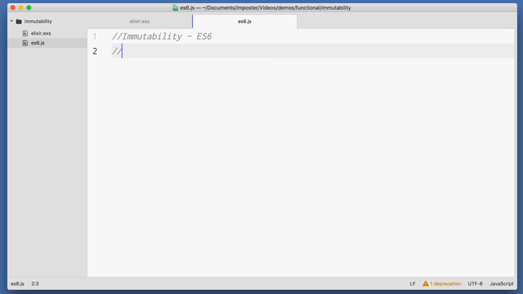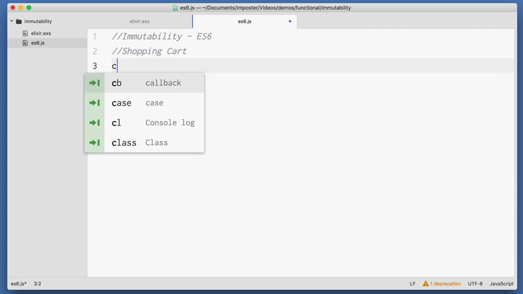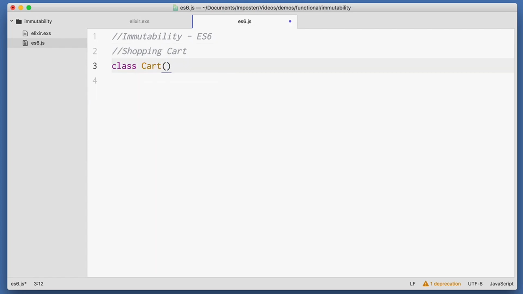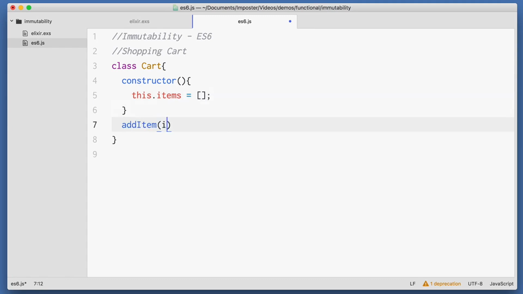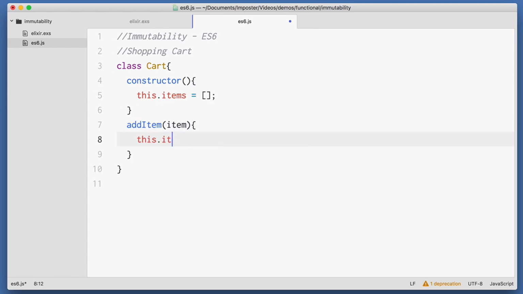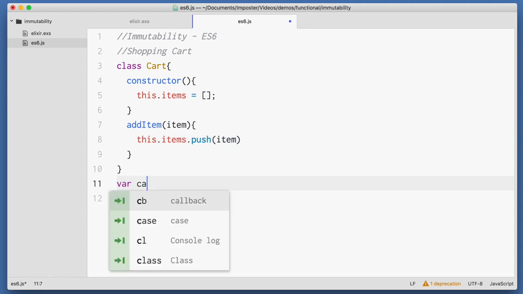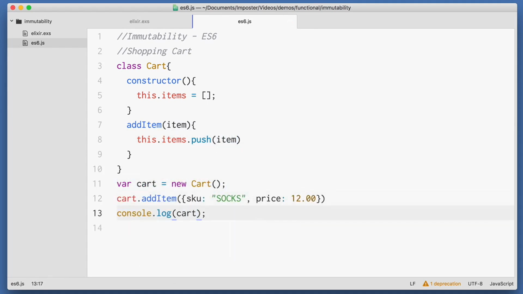Let's compare and contrast a functional style versus an OO style, and I'll do that by creating a shopping cart in Elixir and then also in JavaScript. We'll start with JavaScript. And here I'll just create a class, an ES6 class. I have a constructor that sets an items property to an empty array. Then I have a method called addItem, takes in an item. Let's say we do some validations and checks and so on, and then I do this.items.push(item). This is a fairly standard approach to building a cart, although yes, it's a little simple.